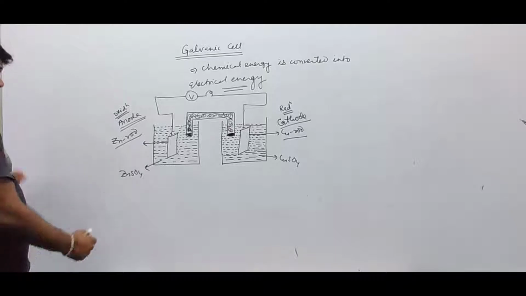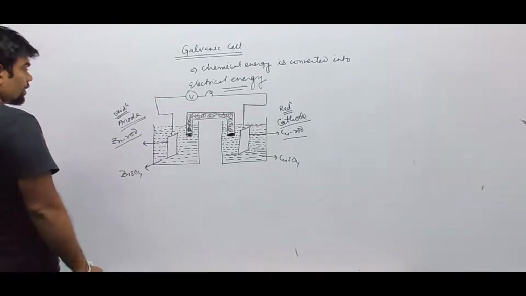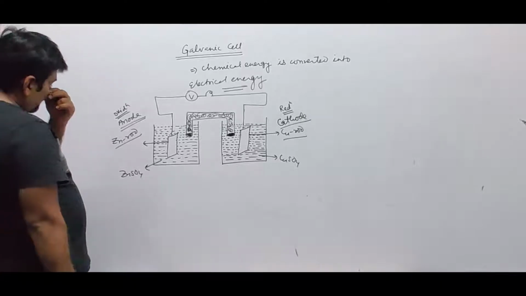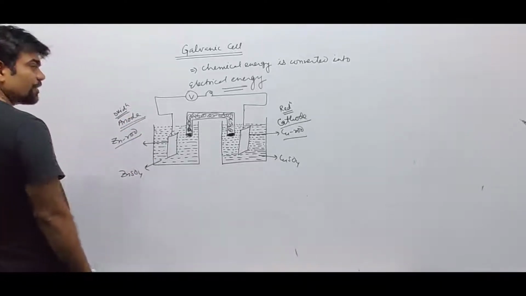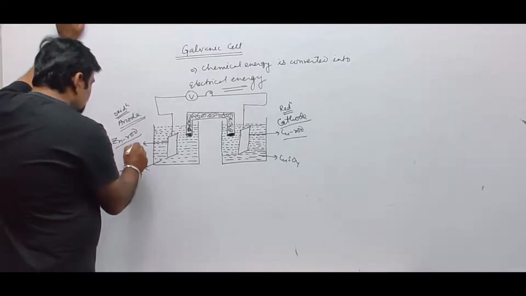Alright, so what will happen? See, this zinc is placed in zinc sulfate solution. So what will happen after adding zinc sulfate solution? Zinc sulfate has Zn²⁺ and SO4²⁻.